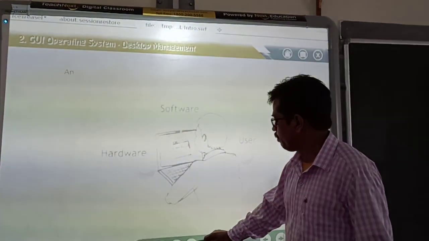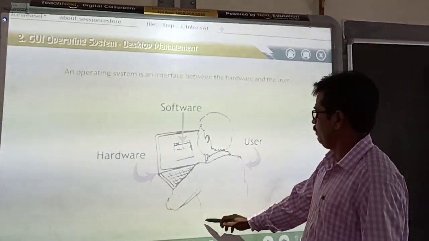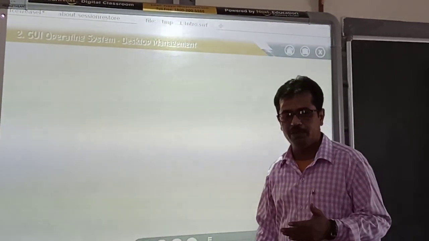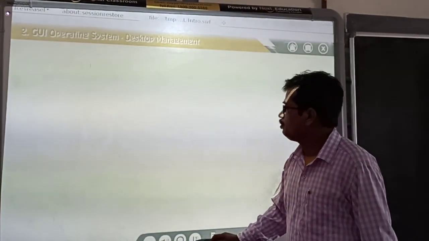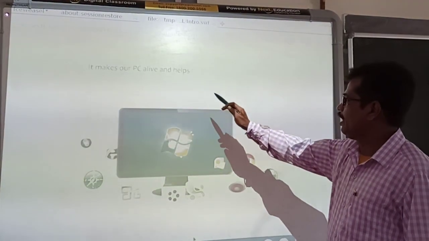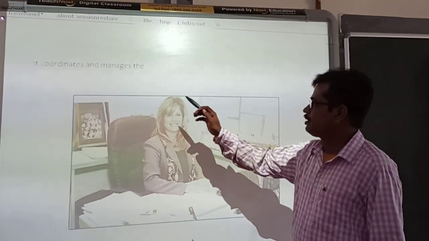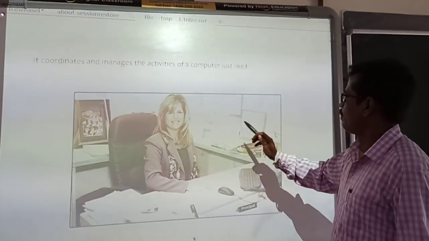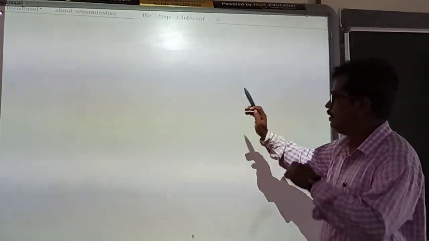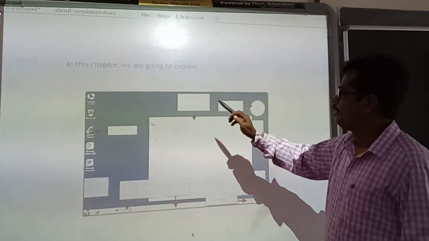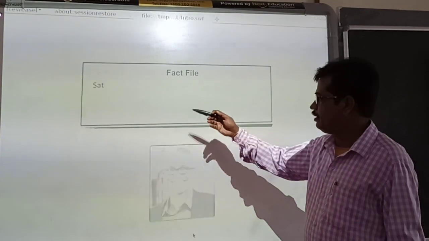So let's move forward. An operating system is an interface between the hardware and the user. What is an operating system? Already we have discussed. It makes our PC alive and helps to run different applications. It coordinates and manages the activities of a computer, just like the principal of a school, who manages all the activities running in a school. In this chapter, we are going to explore more features of Windows 7. Now, let's see the fact file.